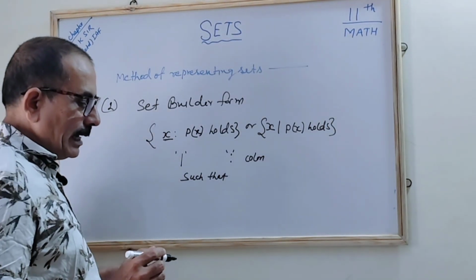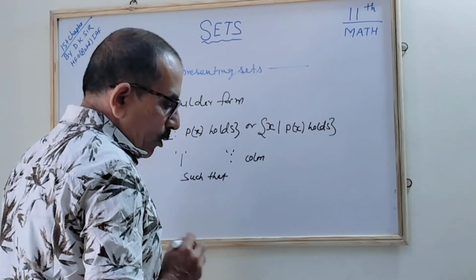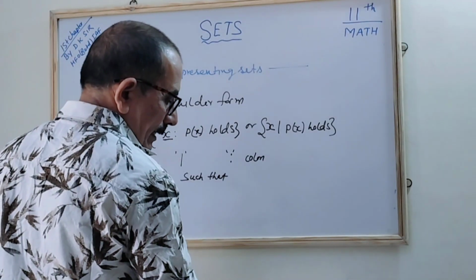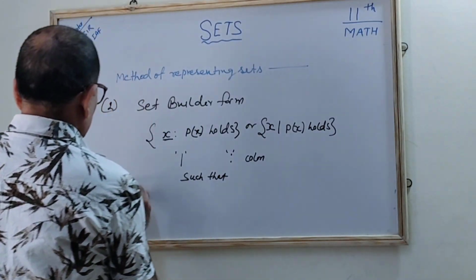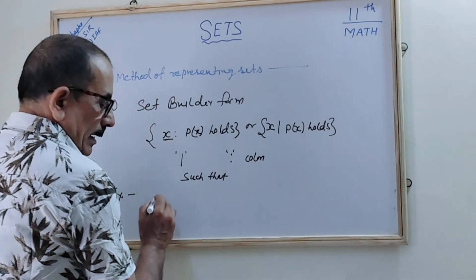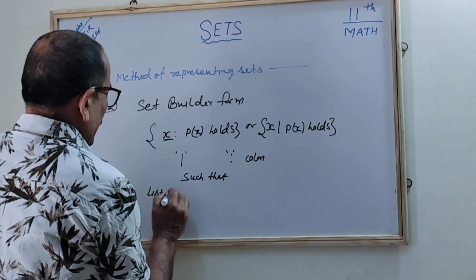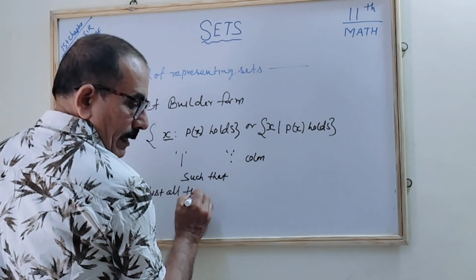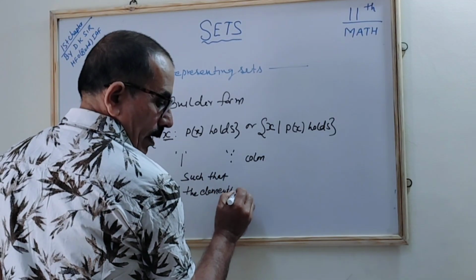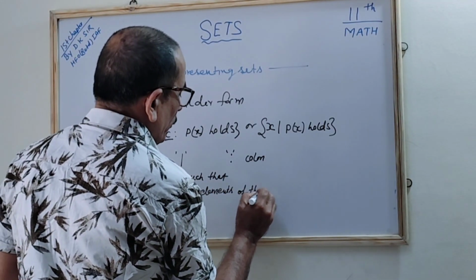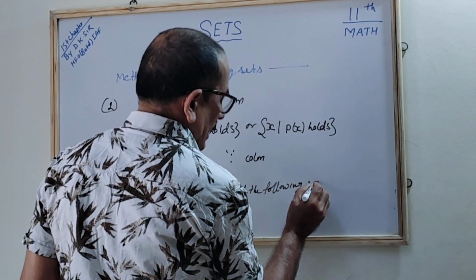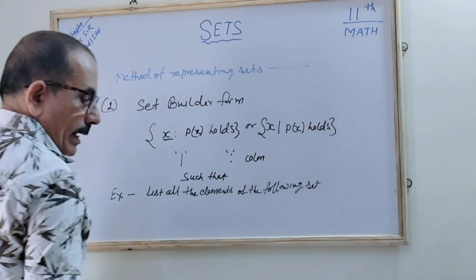So there is another example: list all the elements of the following sets. The example we are taking: suppose it is given, list all the elements of the following set. Correct? The following set. How will we write it?